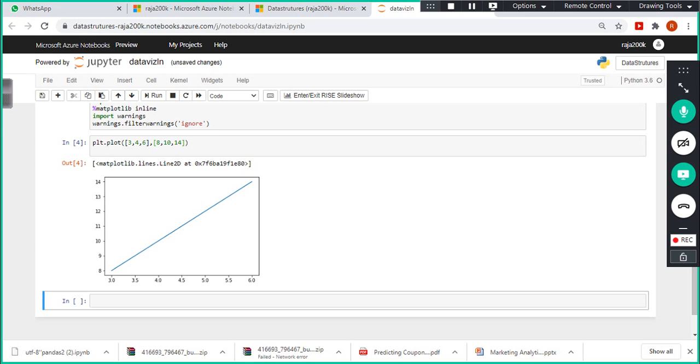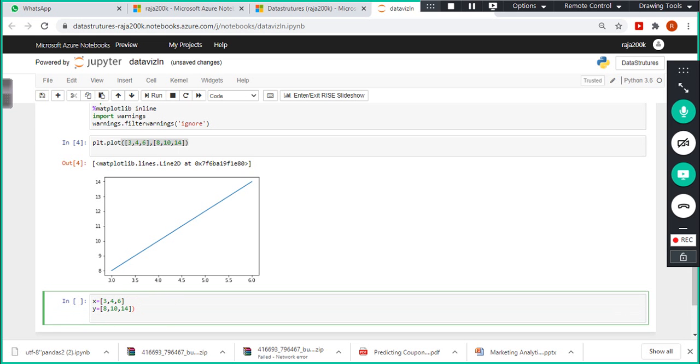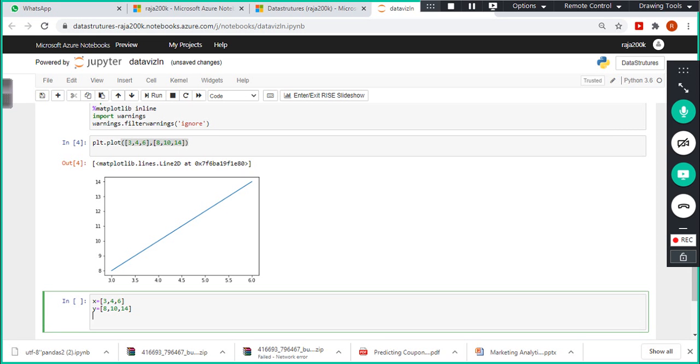This is not very clear, right? So I'm going to specify explicitly which one is the x-axis and which one is the y-axis. I'm going to copy paste this in the interest of time. x equal to 3, 4, 6. If you want to type more than one command in a single line, you need to separate each statement by a semicolon. y equal to 8, 10, 14. Or, for clarity, why type everything in a single line? Look here, now I'm going to do plt.plot. What is this plt?